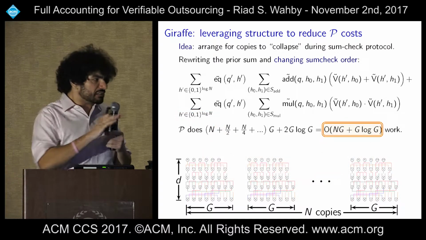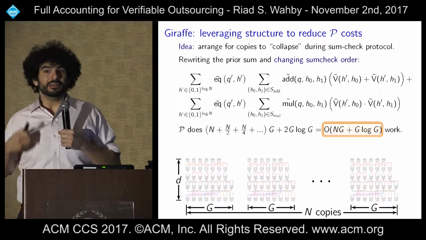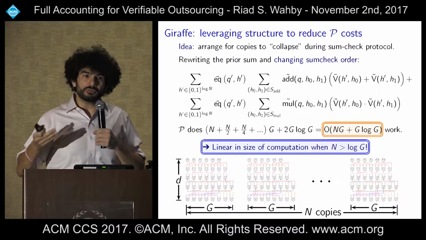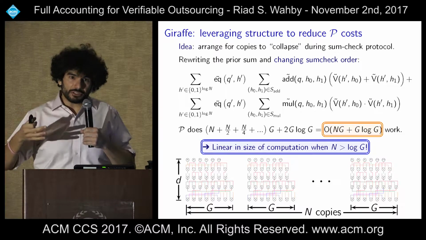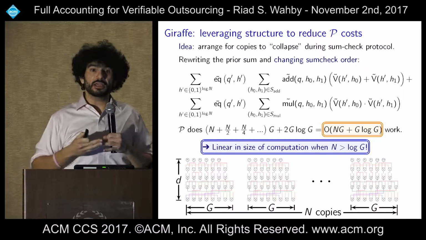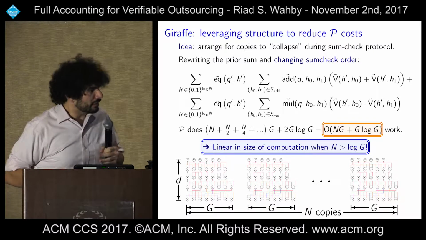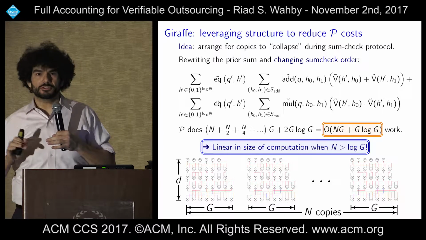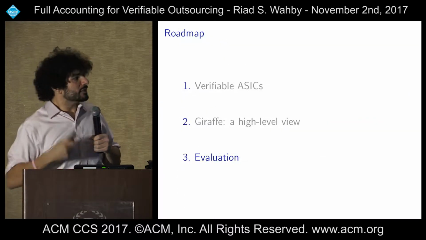Okay, we still seem to have a log term there, but notice that if n is bigger than log g, now this is actually just linear in the size of the computation. So what we've done is we've imposed a little bit of structure on the computation, and then we've been able to leverage that structure to reduce both the prover's work and the pre-computation work. Practically speaking, this ends up being maybe an order of magnitude in terms of the prover's work reduction, which is nice.